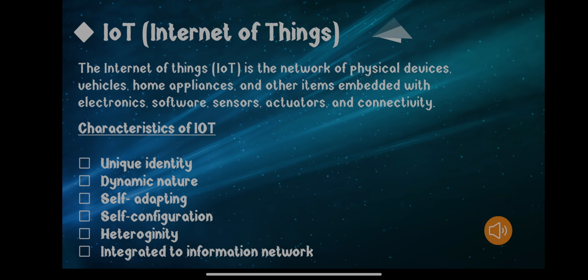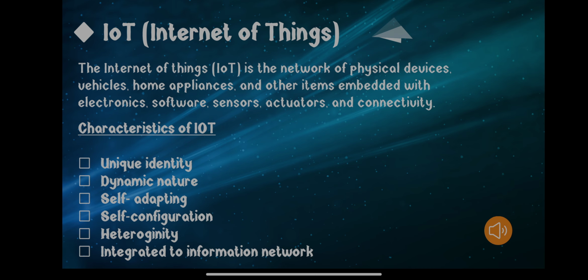Like, we have our names. Our name is our unique identity. In a crowd of 100 people, our own name is unique. Whenever someone calls our name, we know that someone is calling us. So our name is a unique identity. In the case of the Internet of Things, each and every device that is connected with each other should have its unique identity, so that they are able to communicate with each other and share data with other devices. So that was the first common characteristic of IoT.